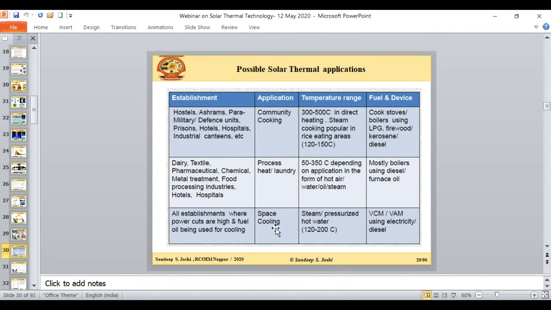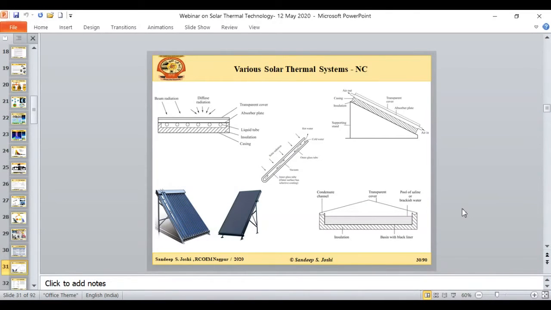If I talk about space cooling applications, we use the vapor absorption refrigeration machine, where solar energy is used for the cooling application. There is pressurized hot water or steam which we produce, and that is given to the generator part of the VAM machine, and due to that it creates the space cooling. So a lot of these applications are there. These are some common applications. I think those who are working in solar energy are well aware of them.